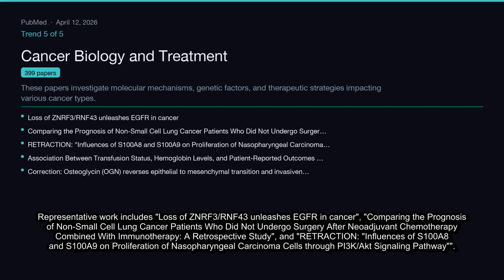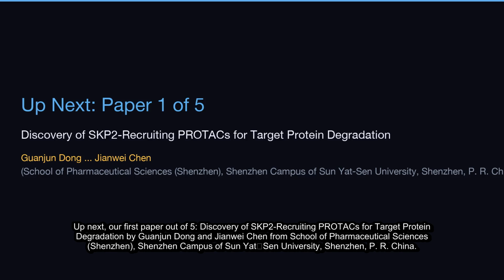Representative work includes loss of ZNRF3/RNF43 unleashes EGFR in cancer, comparing the prognosis of non-small cell lung cancer patients who did not undergo surgery after neoadjuvant chemotherapy combined with immunotherapy, a retrospective study, and retraction: influences of S100A8 and S100A9 on proliferation of nasopharyngeal carcinoma cells through PI3K/AKT signaling pathway.